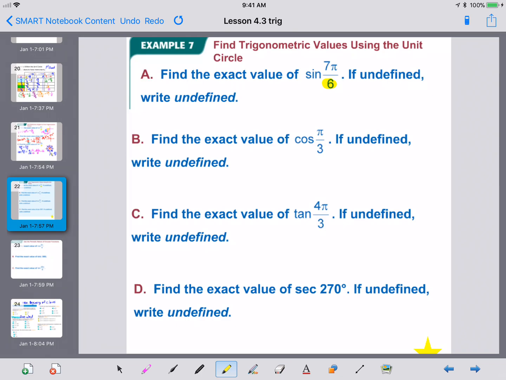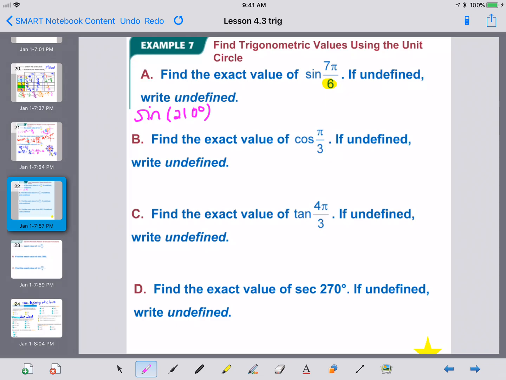Well, if you do not like radians, feel free at any time to convert it to degrees. If we can convert it to degrees, a pi over 6 is 30, so 7 of those is 7 times 30, or 210. So we're really looking at the sine of 210.